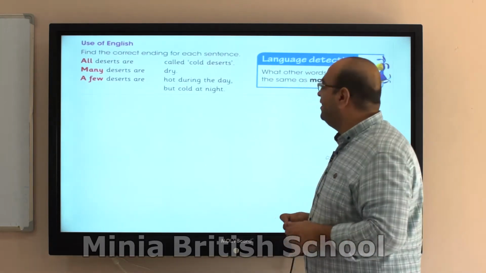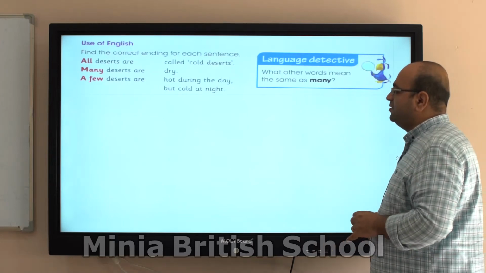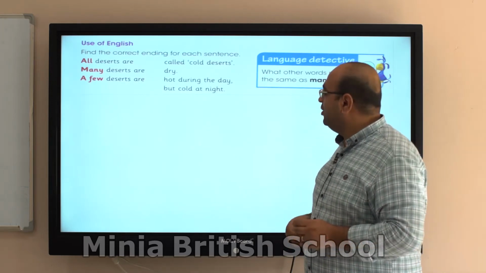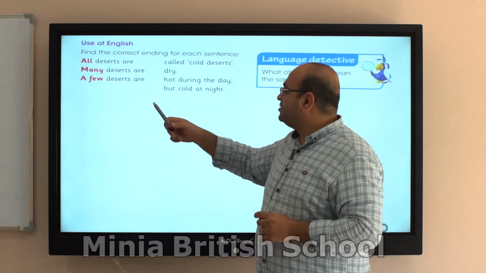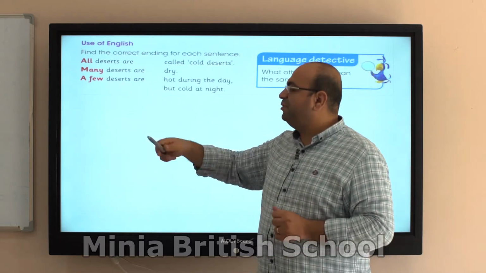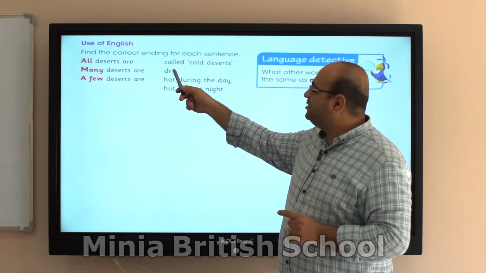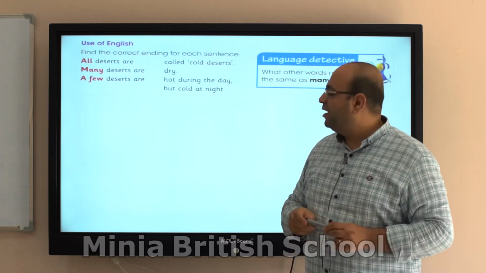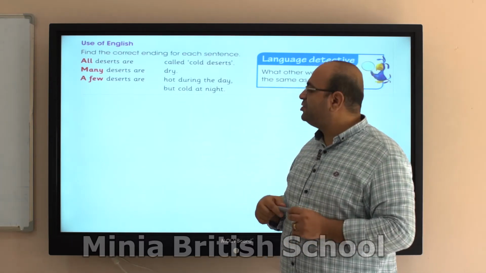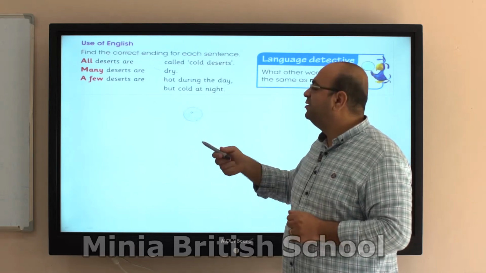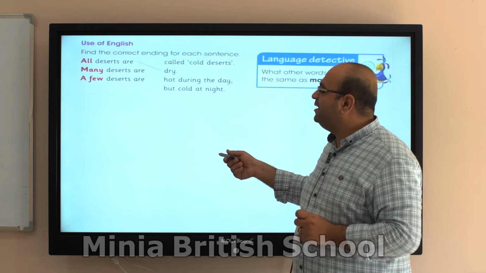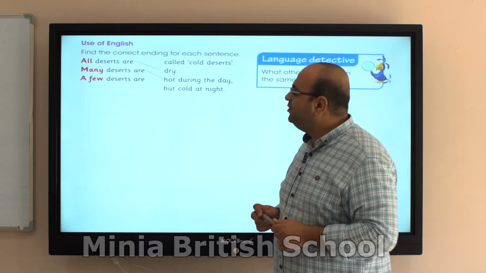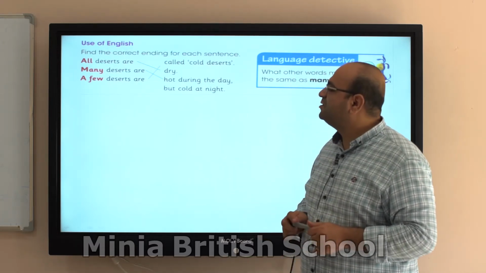Then we have a little grammar called quantifiers. We have all, many, and a few. That's quantifiers. So all deserts are, many deserts are, a few deserts are. Then we will match it with cold deserts, dry, or hot during the day but cold at night. Let us match. All deserts are dry. Many deserts are hot during the day but cold at night. A few deserts are cold deserts.